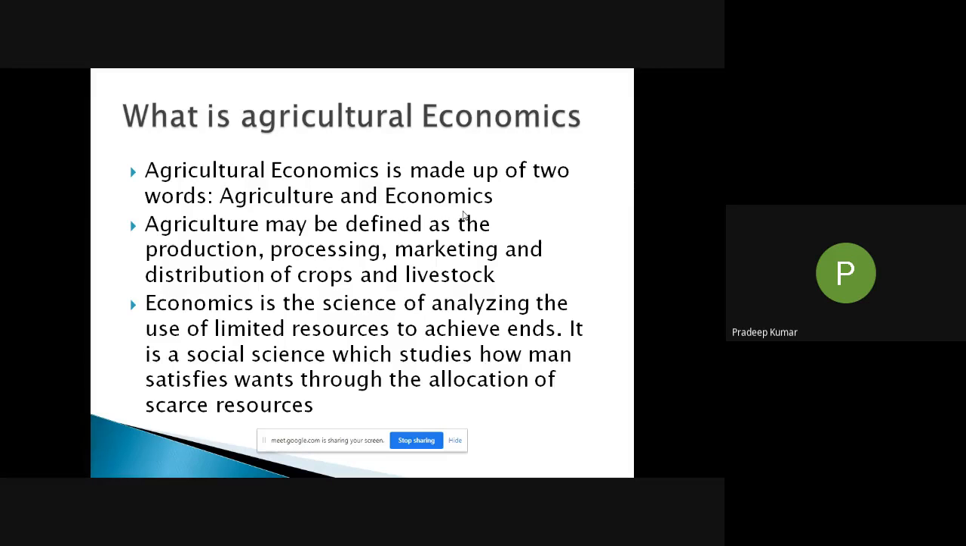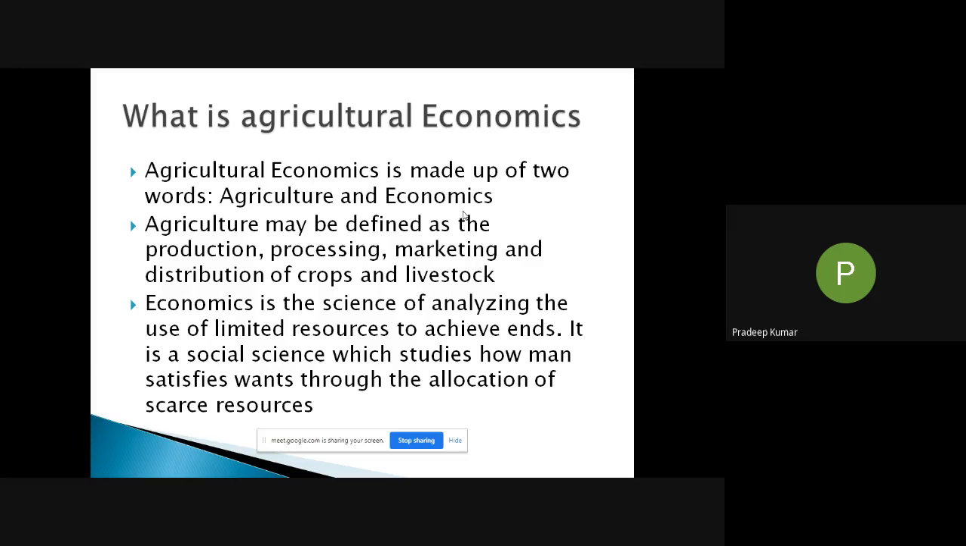As you know, agriculture is defined as the production, processing, marketing, and distribution of crops and livestock. So it is production. How is a crop produced? How is livestock maintained? All these things will come under the broad category of agriculture economics.